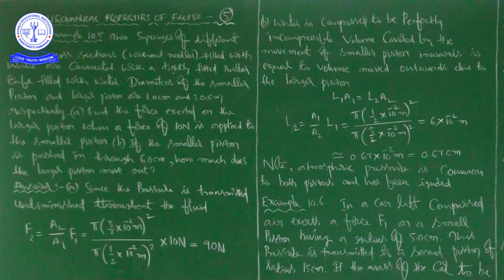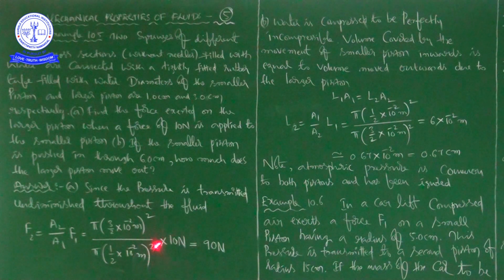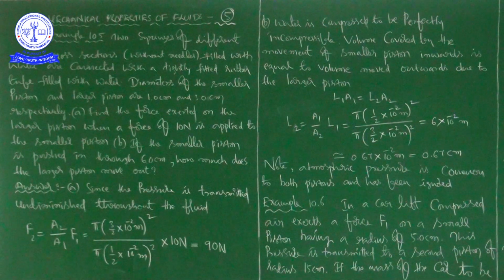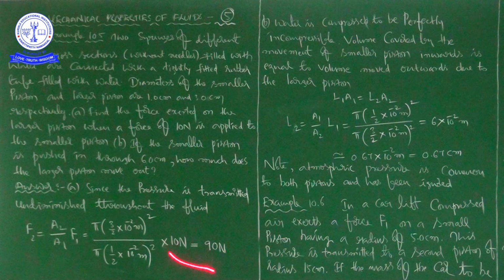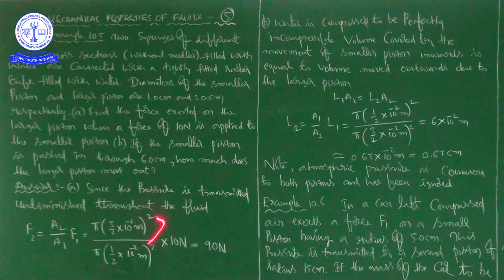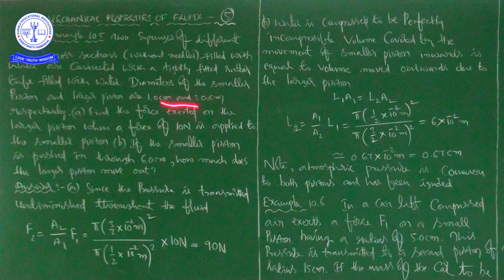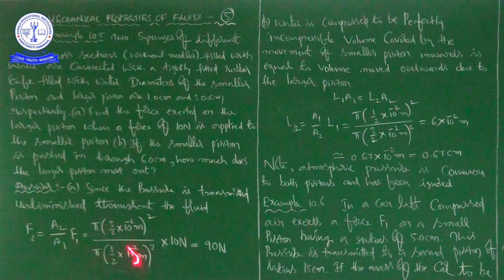because we have to convert centimeter into meter, as here we are taking force in SI unit. Similarly, we have to take the radius also in meters. So 1 centimeter is equal to 10 to the power of minus 2 meter. Pi into 3 by 2 into 10 to the power of minus 2 meter whole square, because area of cross section is pi r square. Next, here also A1, but it is only 1 centimeter diameter, so radius is 1 by 2 centimeter. That 1 by 2 centimeter we have to write in terms of meter.